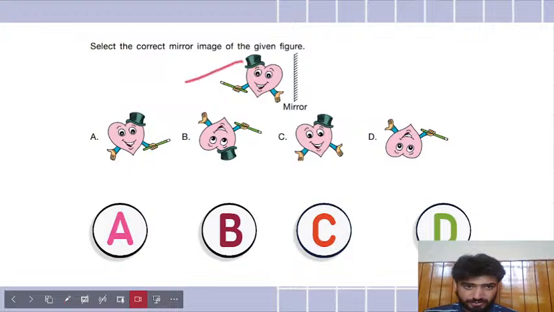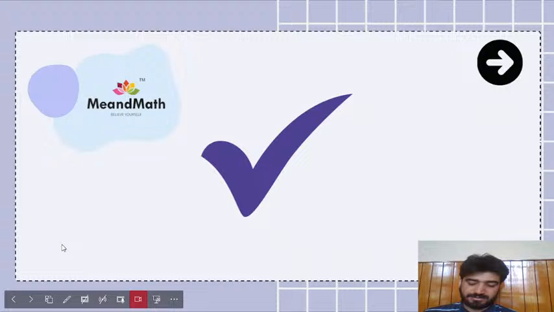this cap up here has gone to the opposite side and this stick has gone to the left side. It was in the right hand, it has gone to the left hand in the mirror image, so it is correct. And the cap was on the right, it has gone on the left. It cannot be inverted. You don't flip on a mirror image. Pavika is saying A. Very good. Anybody else who wants to answer? I think A is indeed the correct answer. Let's check A. And yes, A is indeed the correct answer.